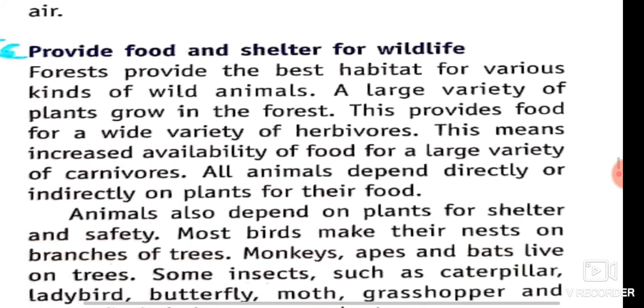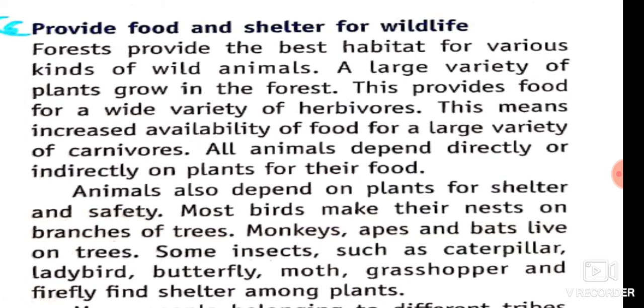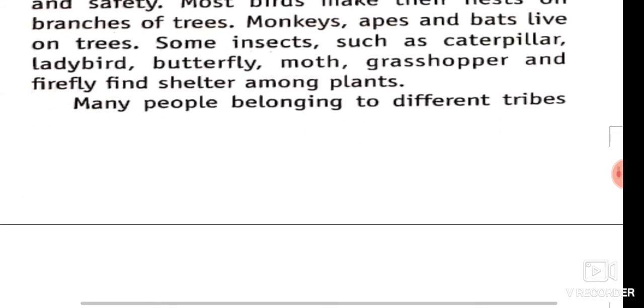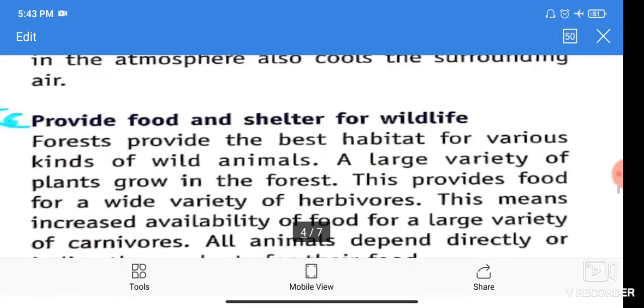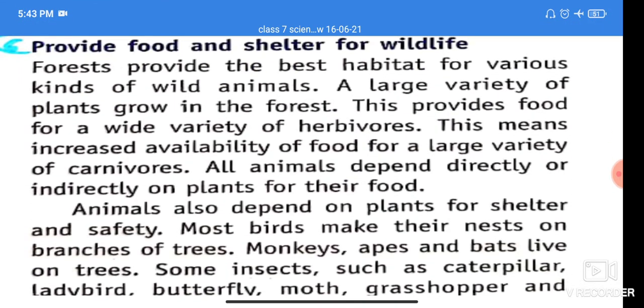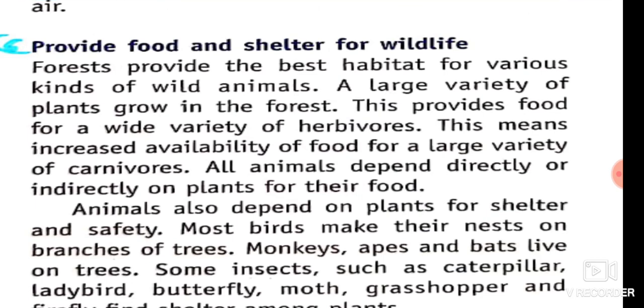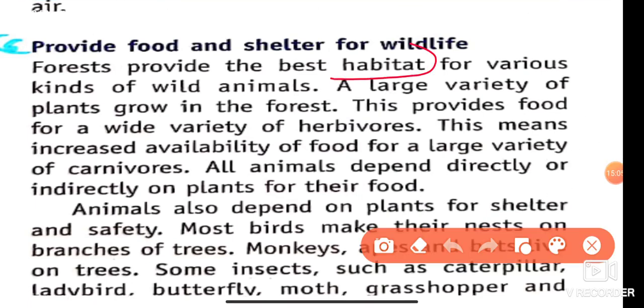Now, sixth use of plants. Plants provide food and shelter for wildlife. Forests provide the best habitat for various kinds of wild animals. What is the meaning of habitat? Habitat means the home for living, where they get food and survive.